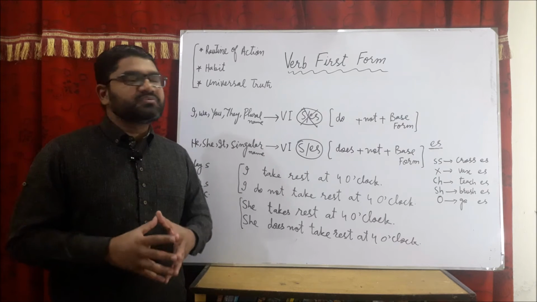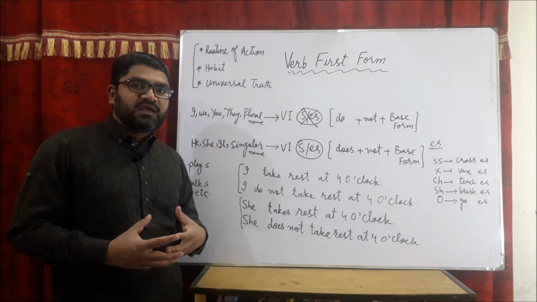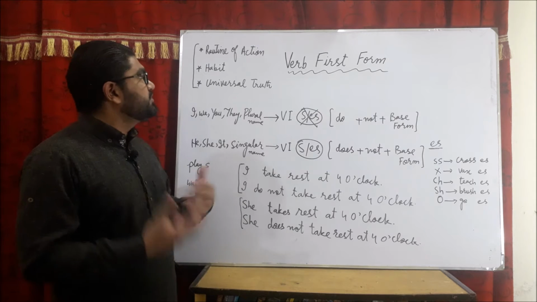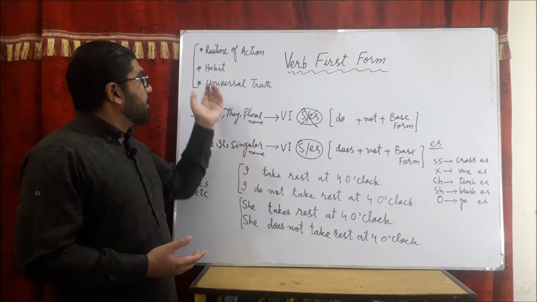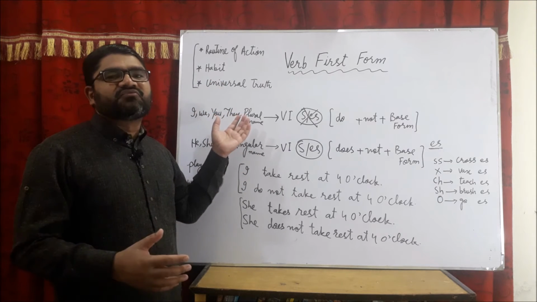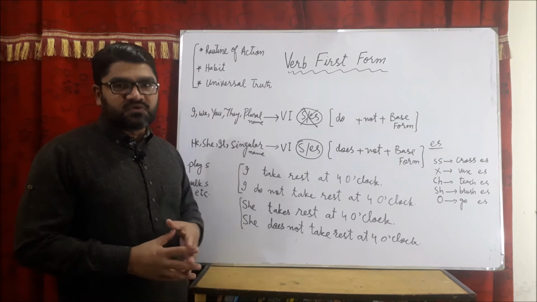First of all, we use it for routine of action. If we describe an action which takes place in our routine, we use the first form or s or es with it. Or we describe a habit. Habit, in other words, is also a form of routine. Or we mention a universal truth.